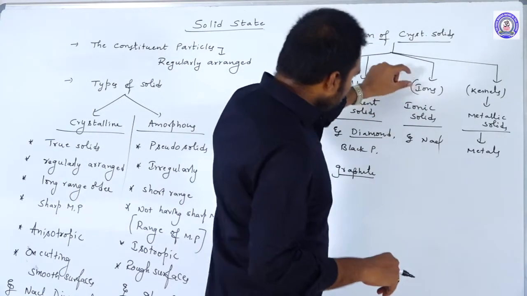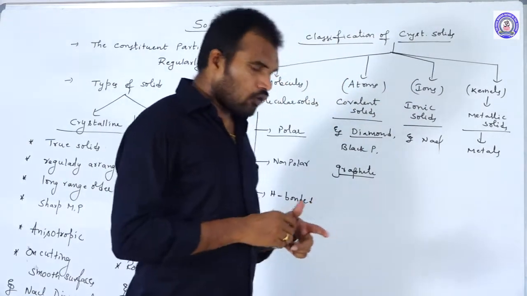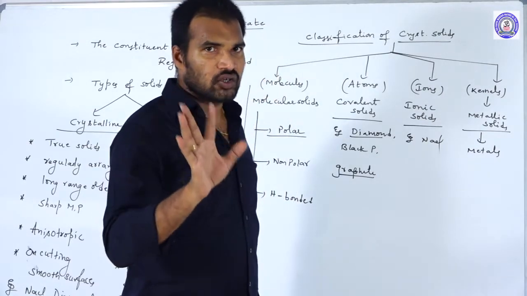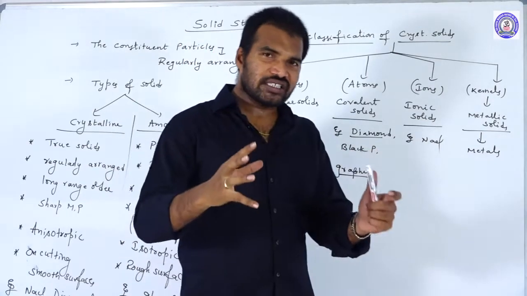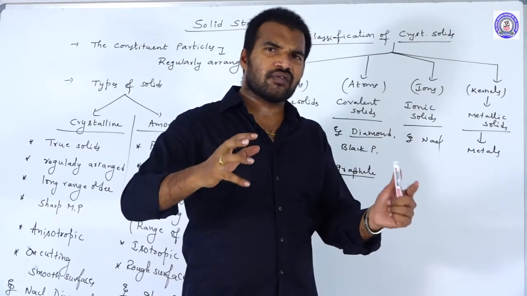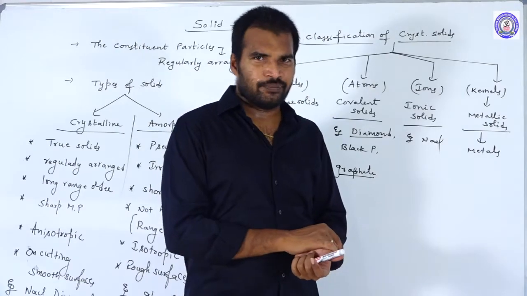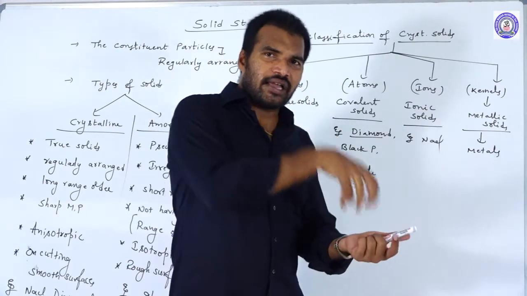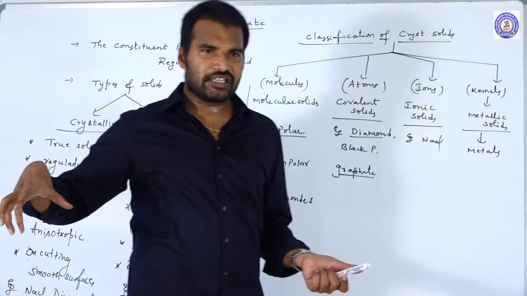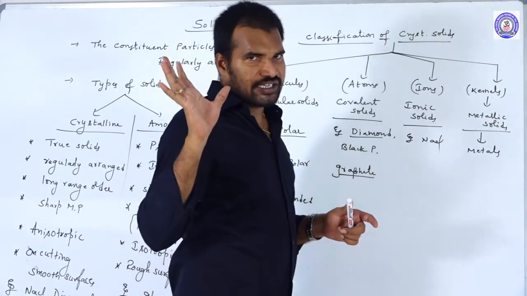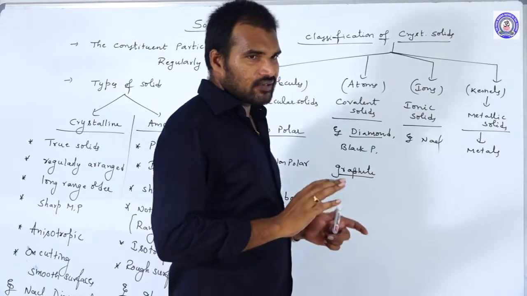Next, one more thing, ionic solids. As we know, when ionic solids are in solid state, what happens? The constituent particles are tightly packed, and there are strong interactions between them. Because of the tight packing, the ions cannot move from one place to another. That is why ionic solids in solid state are bad conductors.